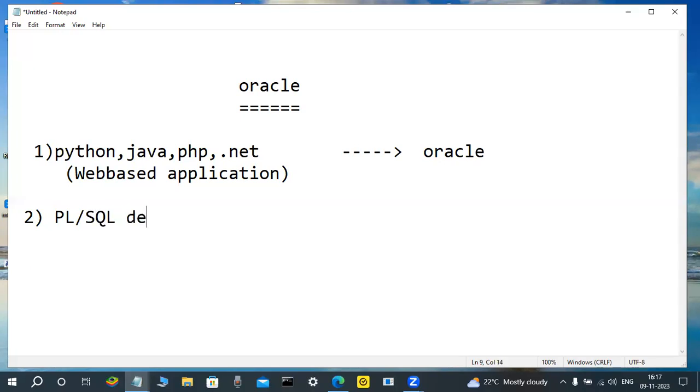PL/SQL developer jobs are there. You have to check it out on Google. PL/SQL developer jobs are for people who have at least minimum basic knowledge of PL/SQL. Those persons are applying for PL/SQL developer jobs.